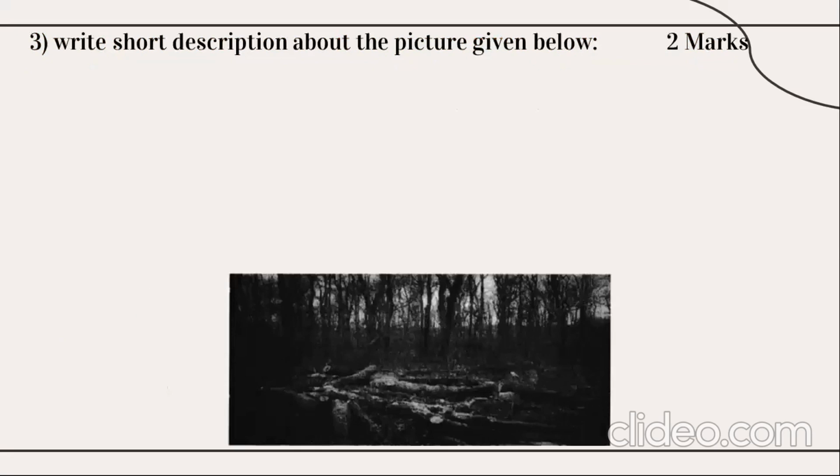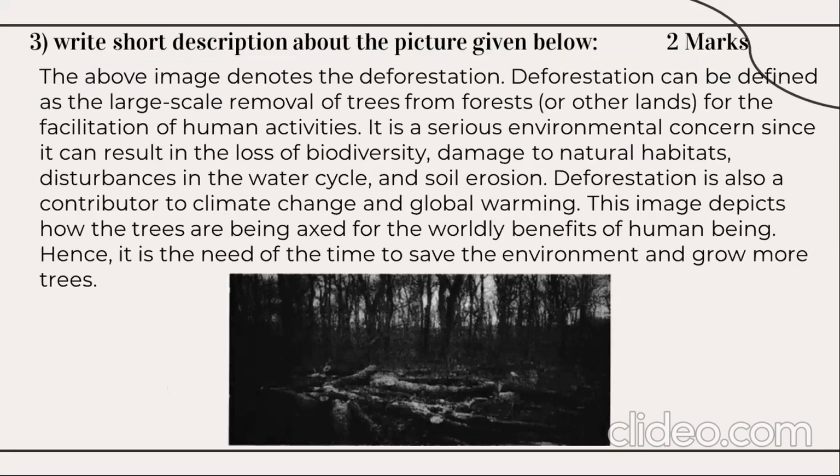Next, write a short description about the picture given below, which has a weightage of 2 marks. You need to go through the picture and imagine what it depicts. According to me, the image denotes deforestation. Deforestation can be defined as the large scale removal of trees from forests or other lands for the facilitation of human activities.